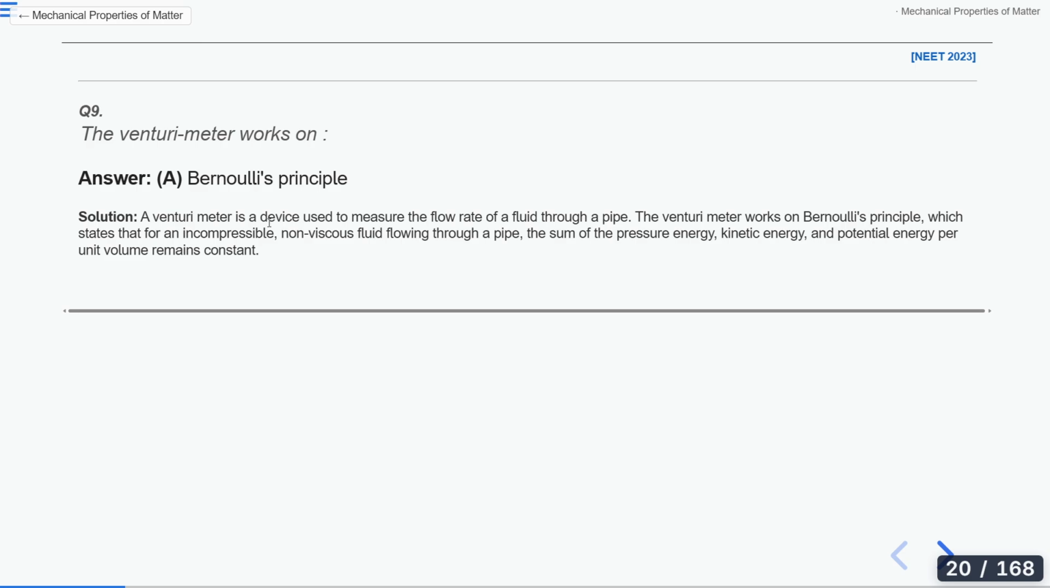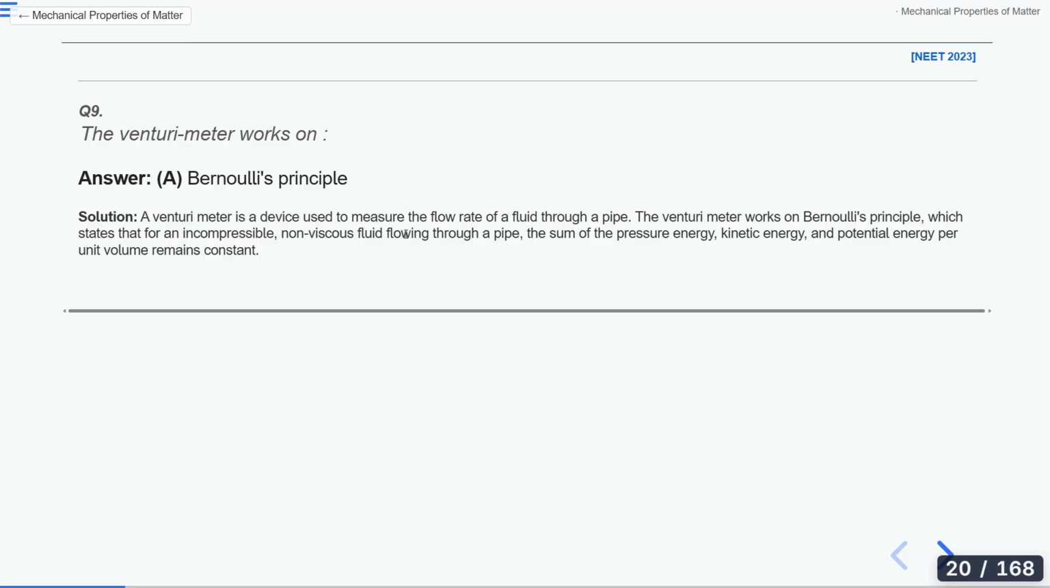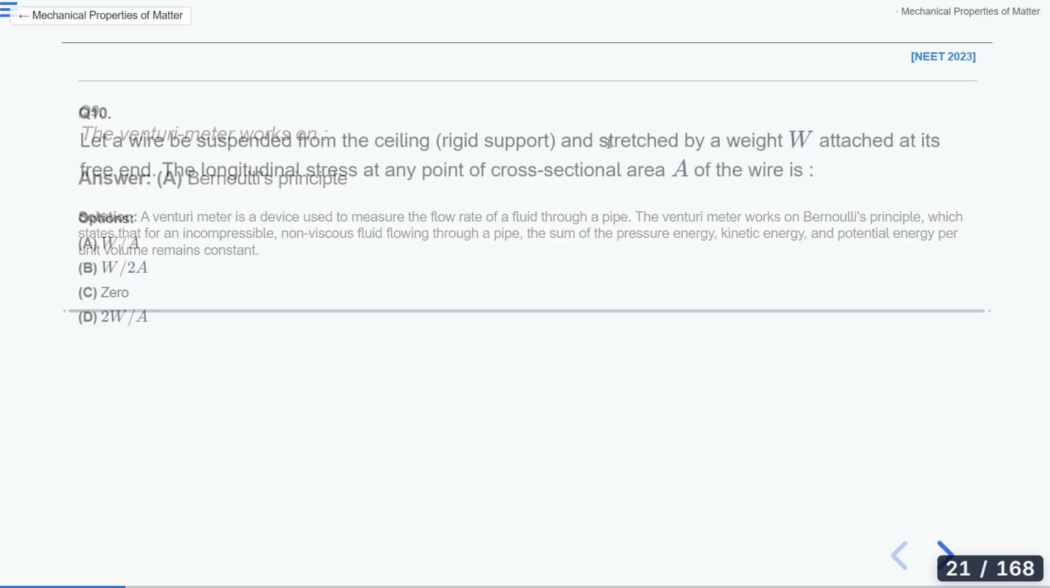A Venturi meter is a device used to measure the flow rate of a fluid through a pipe. It works on Bernoulli's principle, which states that for an incompressible non-viscous fluid flowing through a pipe, the sum of pressure energy, kinetic energy and potential energy per unit volume remains constant. So A was the correct answer that we got. Let's move to the next question now.